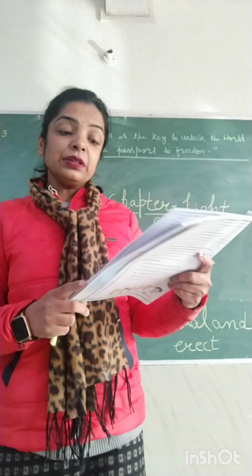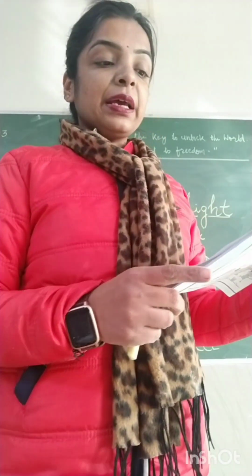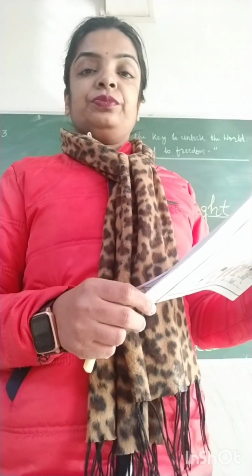Which of these bulbs can form the image? The image of which of these three bulbs can be observed by the observer?